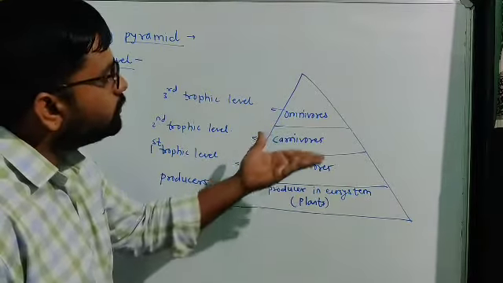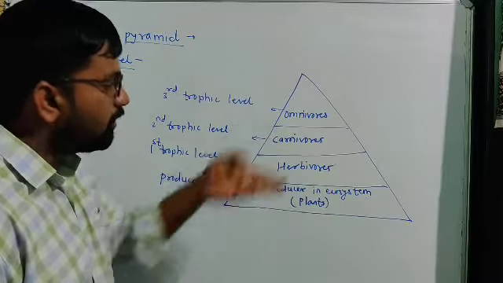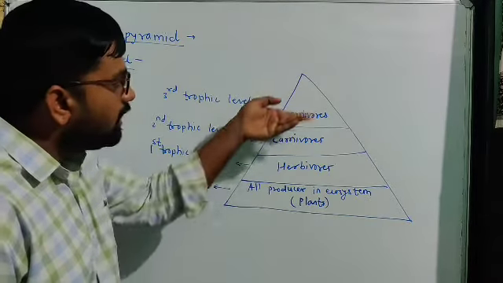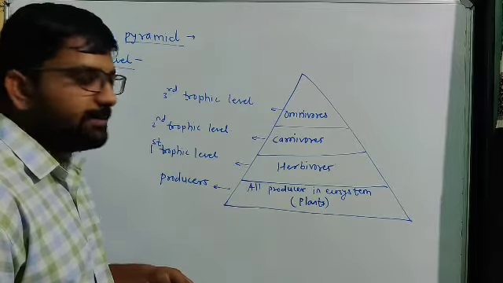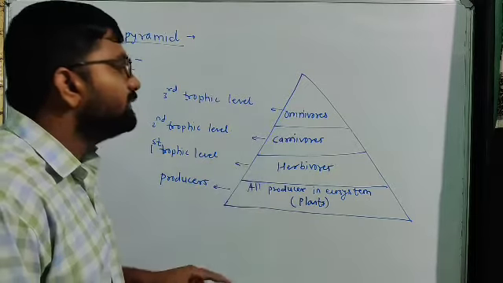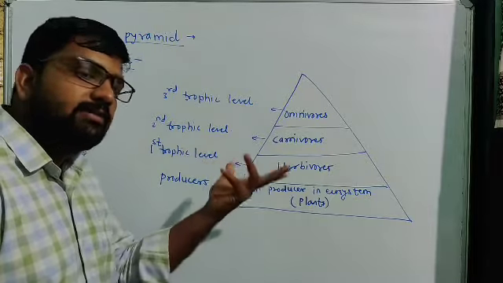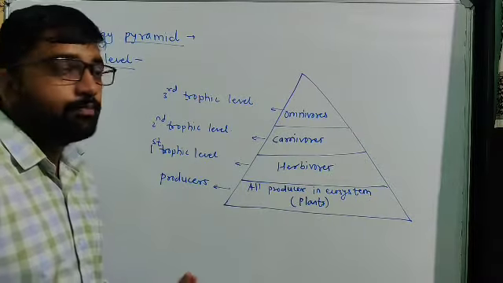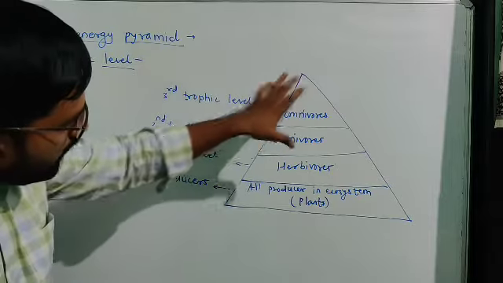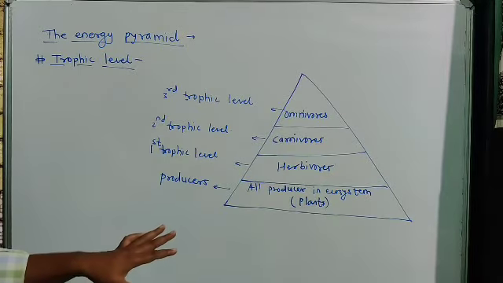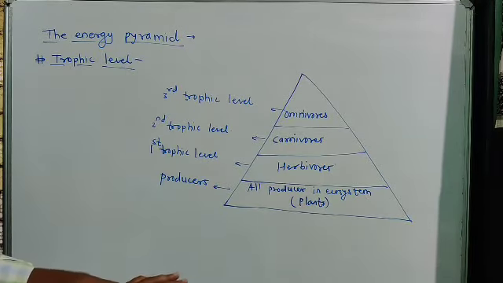That is why we put them above the herbivores. And at the apex level are the omnivores. They get their energy both from plants as well as from animals. So we draw one pyramid of all the consumers and producers.